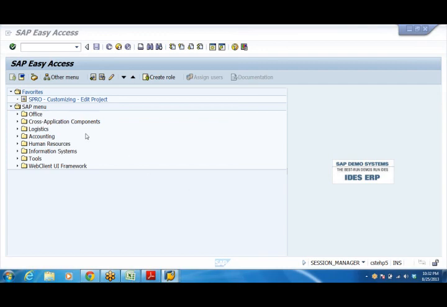The menu here through which SPRO. SPRO I can create in favorites, I'll tell you how to create this one. I can type SPRO here directly and we can go ahead, or we can create a favorites and keep it ready. What about the menu? It is not available in the menu. No, it is available, of course, down the stairs. Instead of that, let us type SPRO here and go ahead. That will be easy.